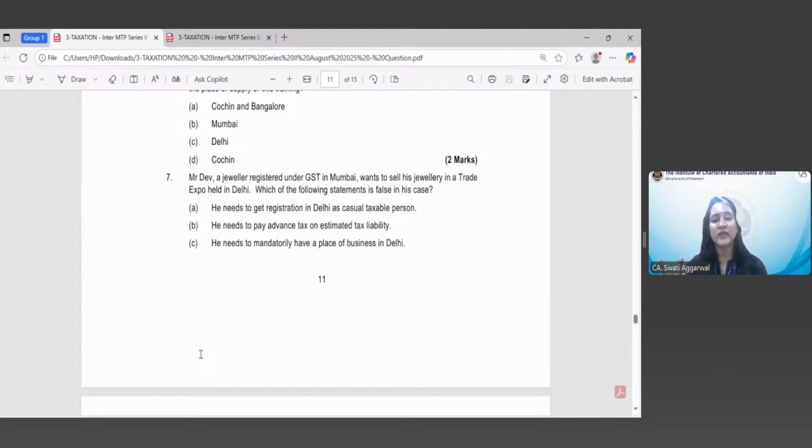Yes, it is a case of a casual taxable person, and we think the question asks which of the following statements is true. Yes, we know all these three items. So whatever seems correct to us, we will mark it. But no, this is not the case. You have to read the question very carefully. What is the requirement of the question? Here it says which of the following statements is false in this case. Right? So take your time, and I want an answer from all of you. Which of the following statements is false?